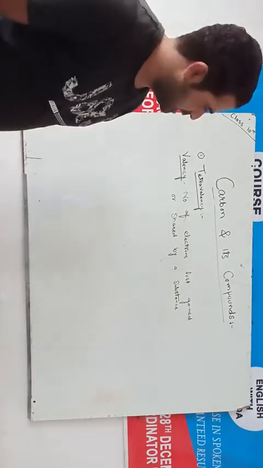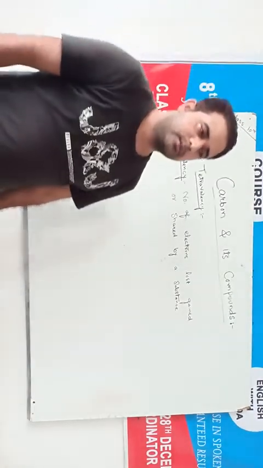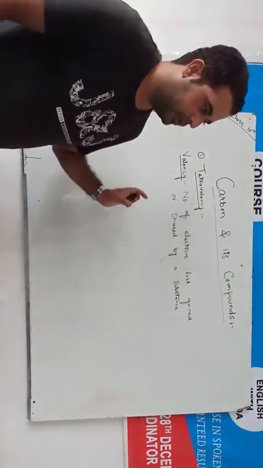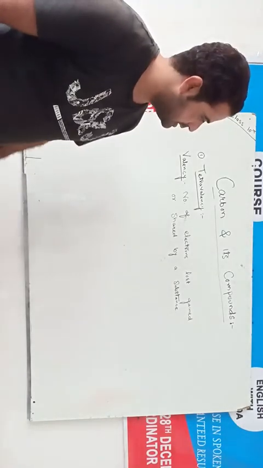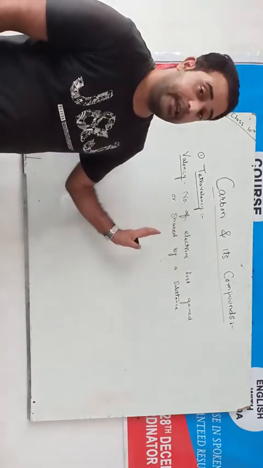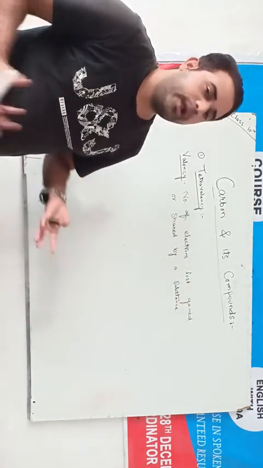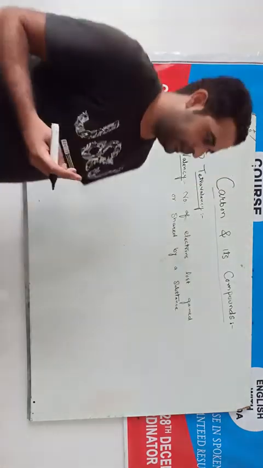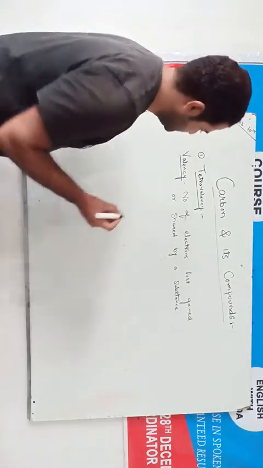In order to get stable, all the elements sometimes lose electrons, sometimes gain electrons, and sometimes share electrons. When does an element get stable? There are three conditions.